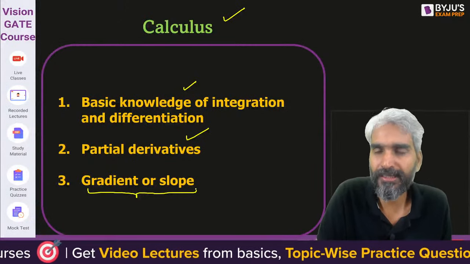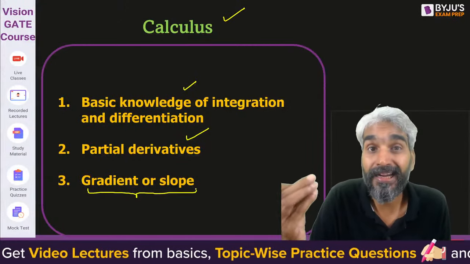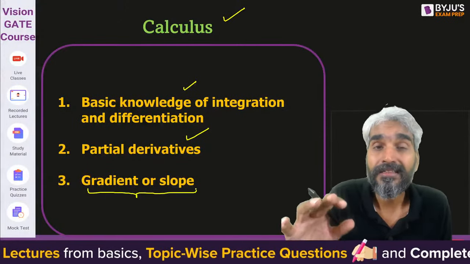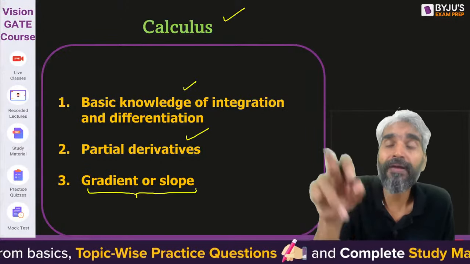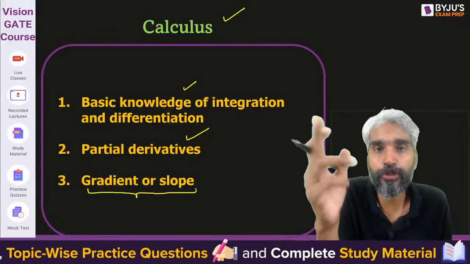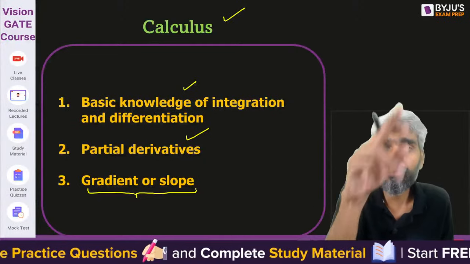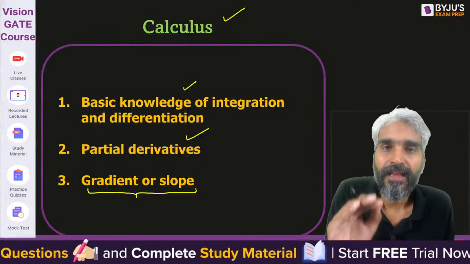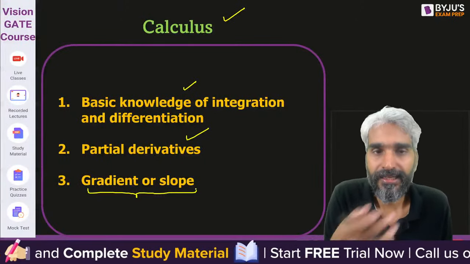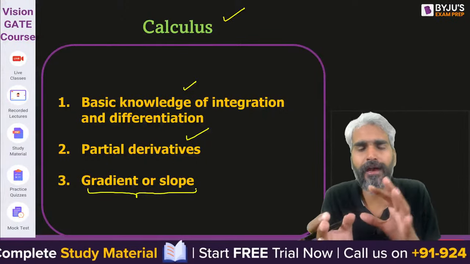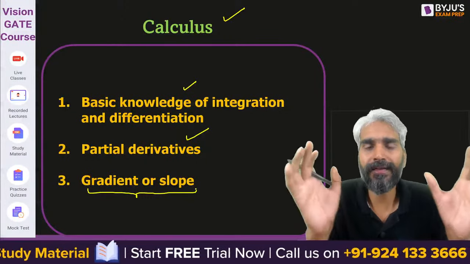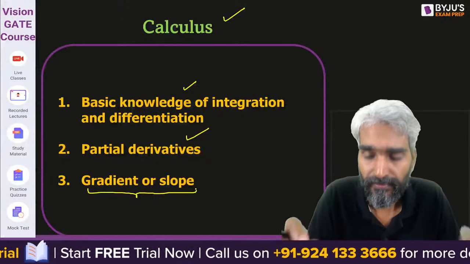I just told you that d by dx should be equal to 0. So d by dx of a function f(x) gives you the slope at that particular point x, and it should be 0. When the slope is 0, your error will be minimized. Getting the idea? All these concepts of mathematics are related with each other, right?